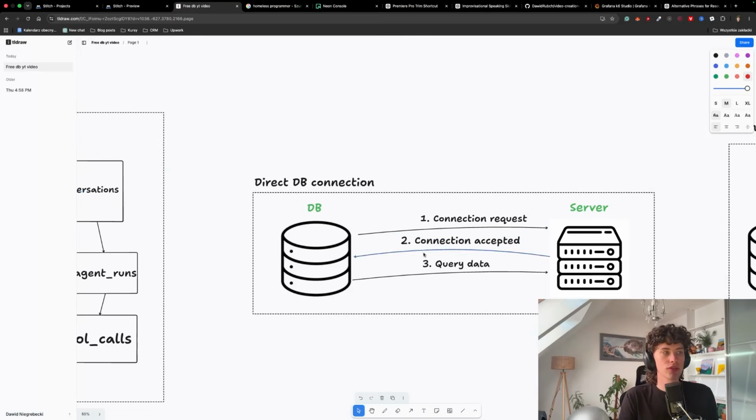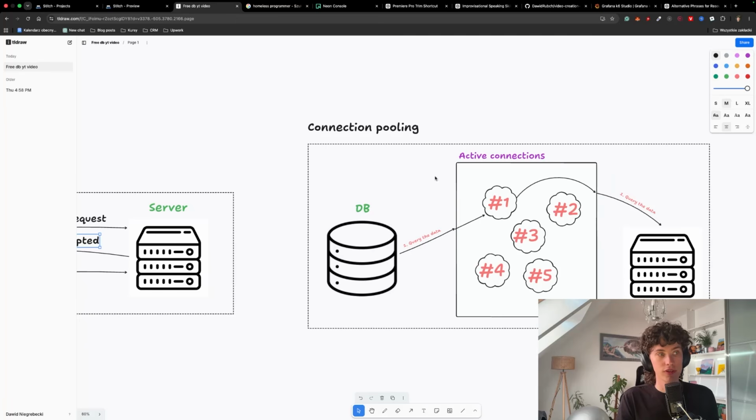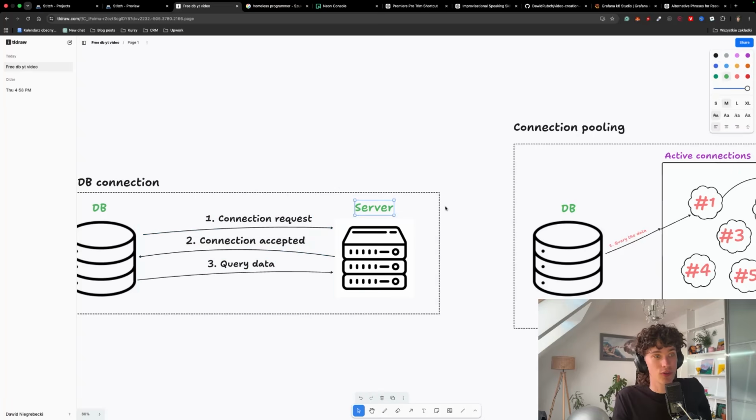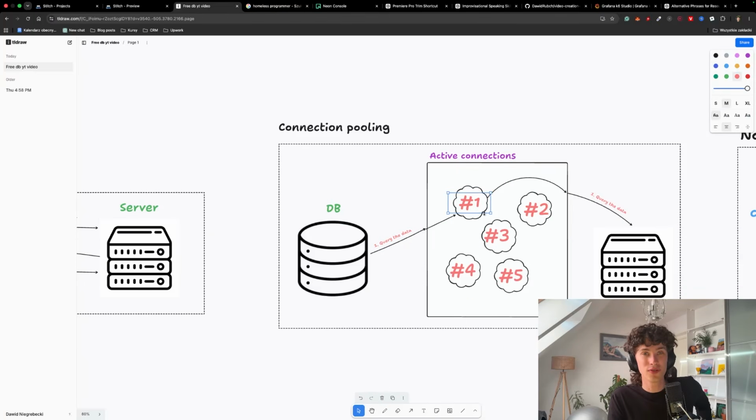This is the simplest fix you can imagine. In short, when you're connecting to a database directly, every time you send a request, you have to first request a connection, then the database has to accept the connection, and only then you can query the data. So on every request, you're basically wasting time acquiring a connection. However, with connection pooling, we keep a number of connections open at all times. So whenever you query the data, you don't need to establish a connection like here. What you can do is just reuse the connection that's already there and query the data much faster.